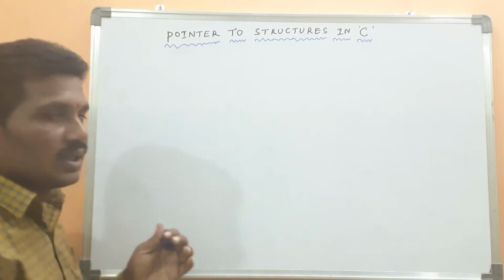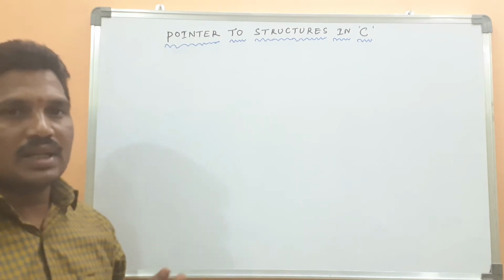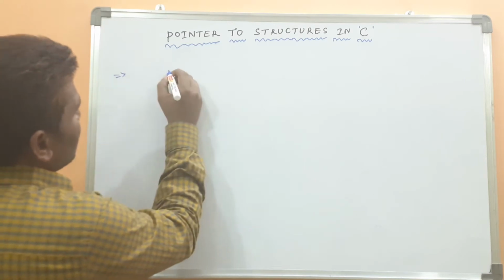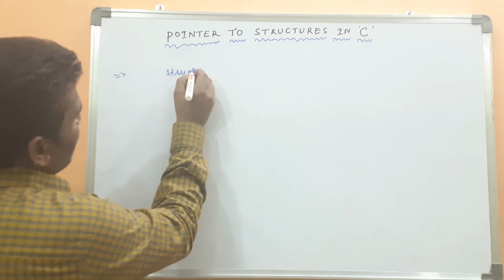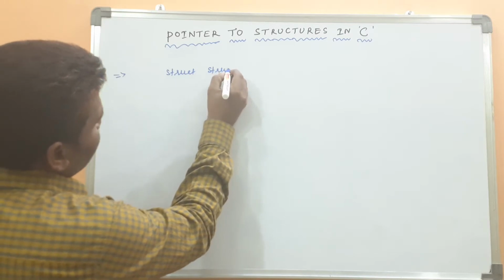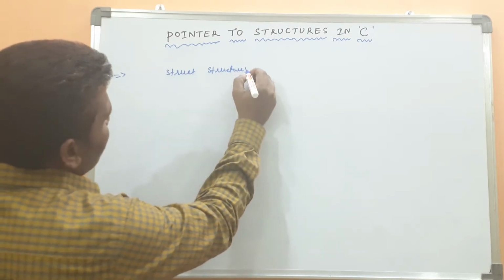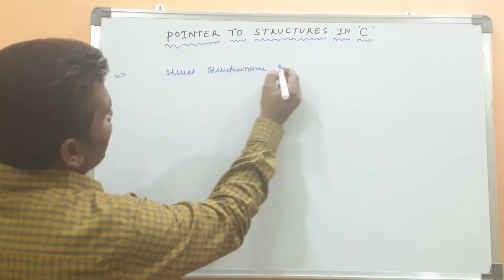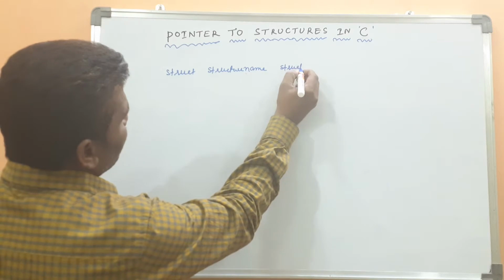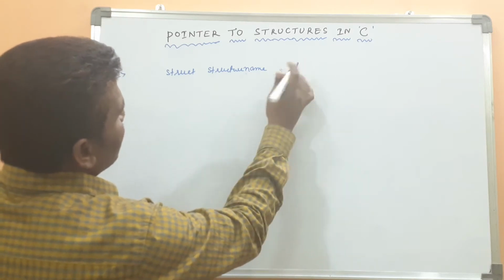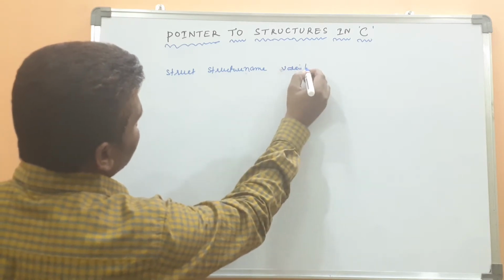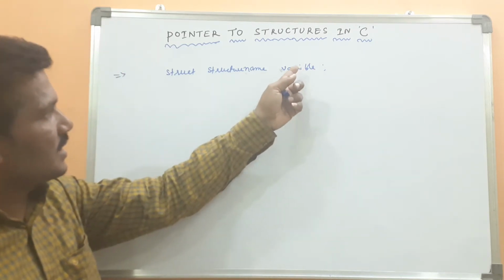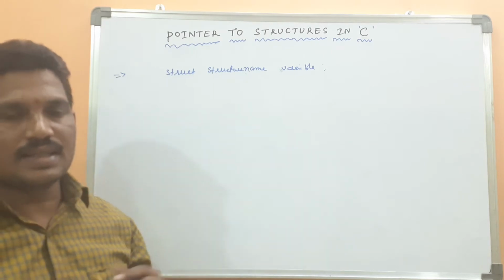You know how a normal variable can be declared for the structure. Here the syntax is struct, structure name, then structure variable. This syntax is used for declaring the structure variable.